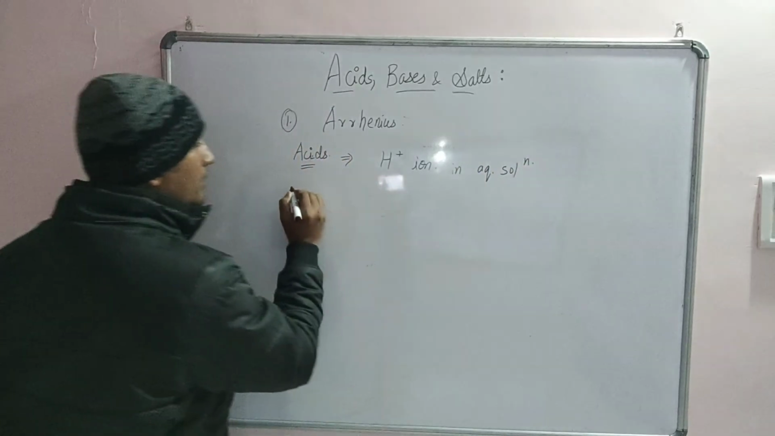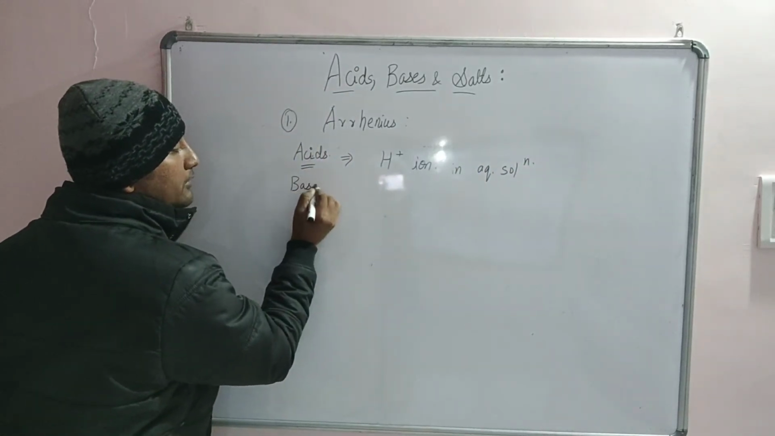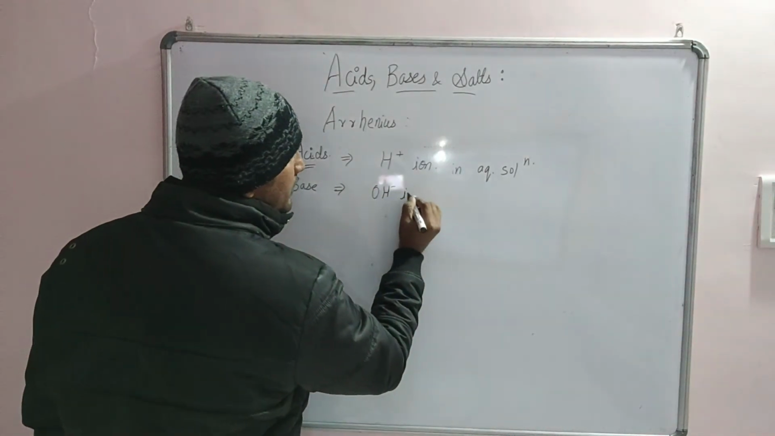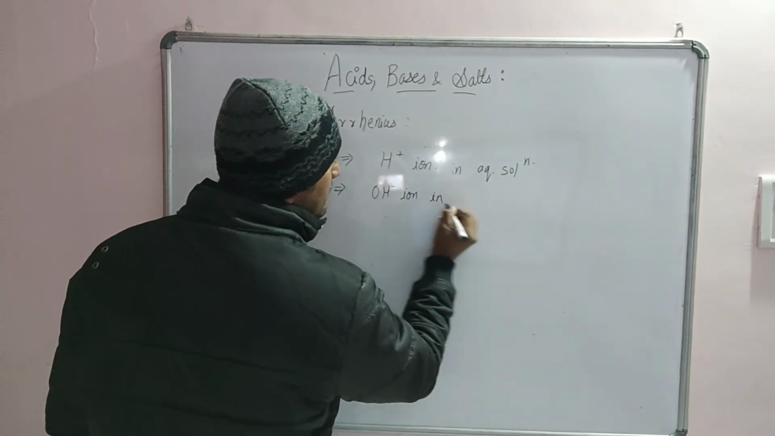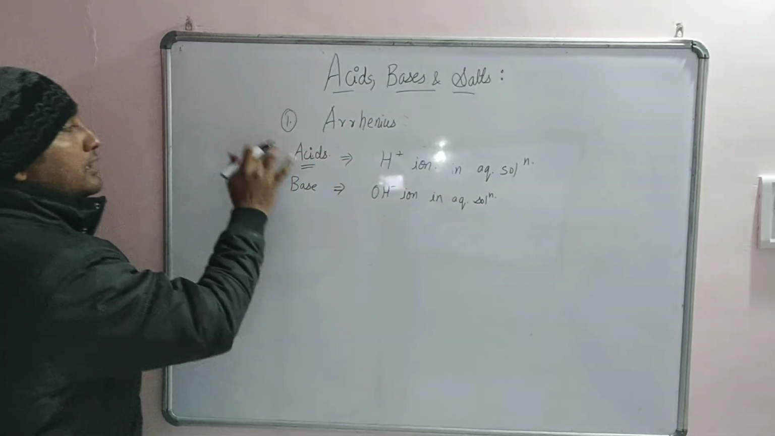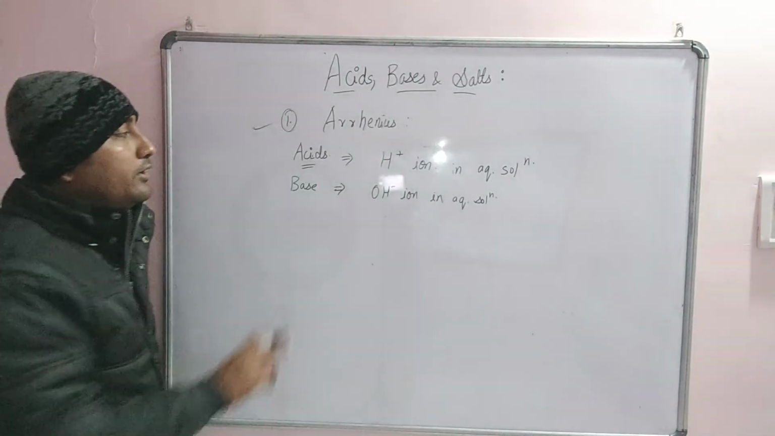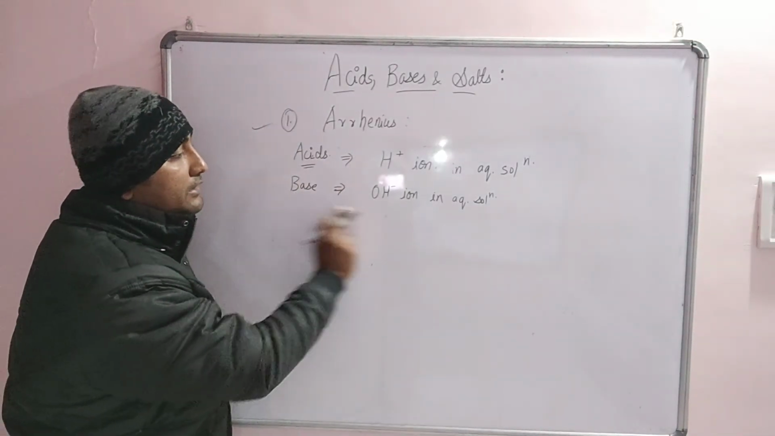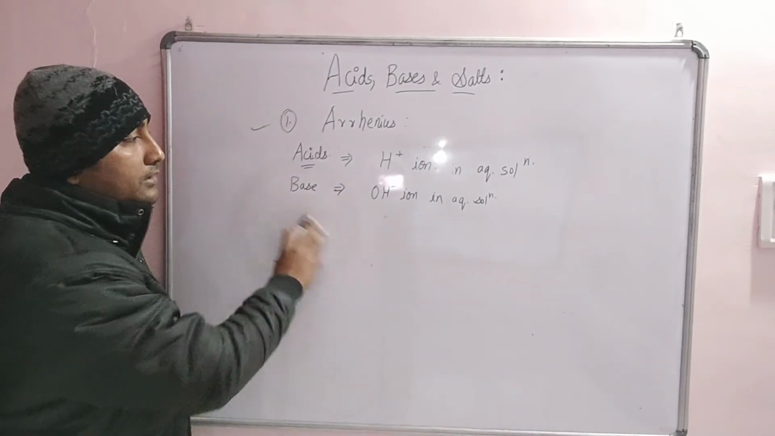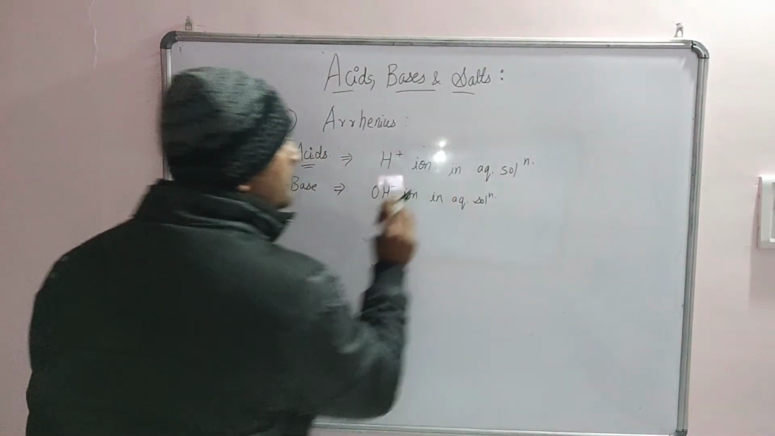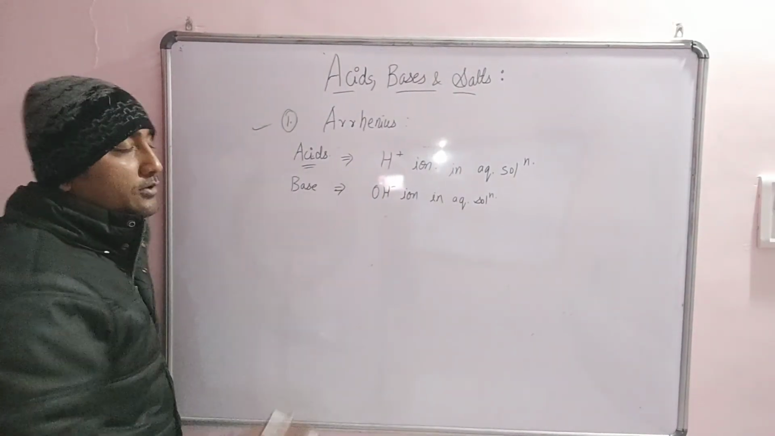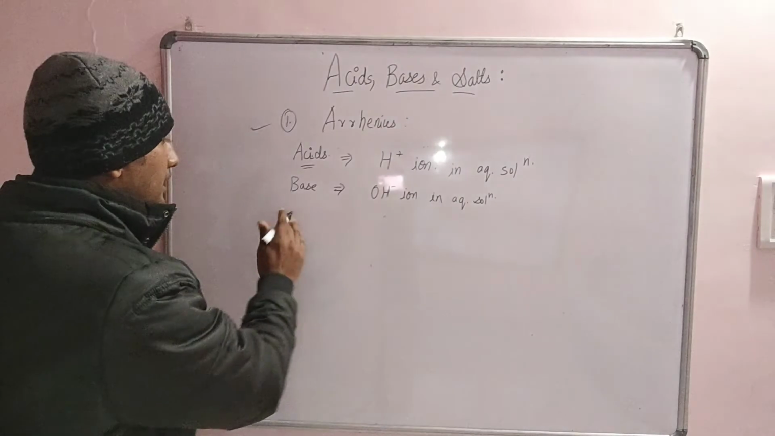Next, bases are the substances which dissociate into OH- ions in aqueous solution. This is the theory given by Arrhenius. According to him, acids are these compounds and bases are these compounds. A major advantage of this theory is that it was much more practical, because when strong acids and strong bases dissociate, they give these ions.